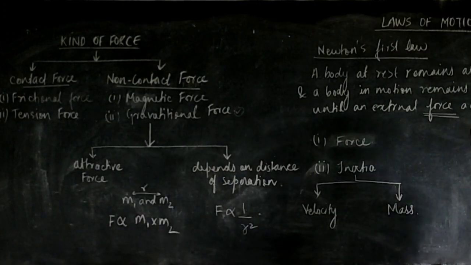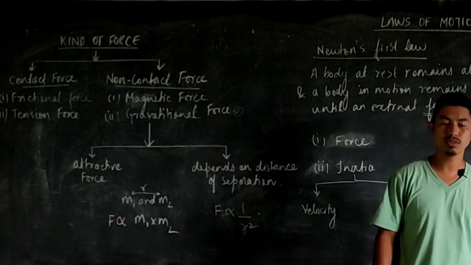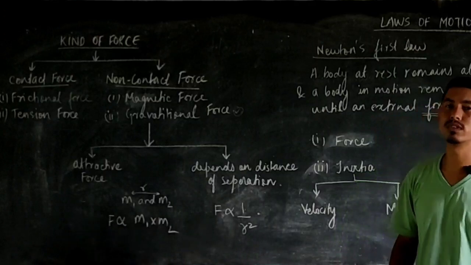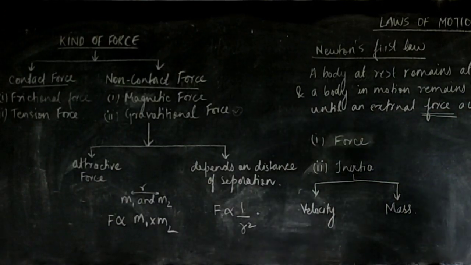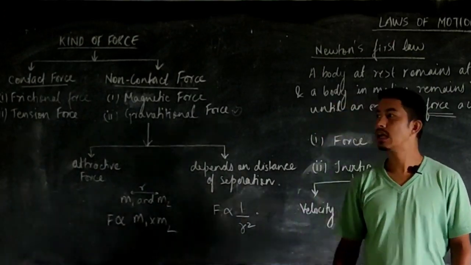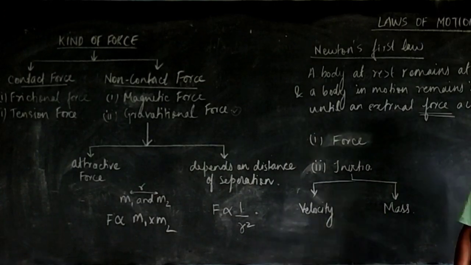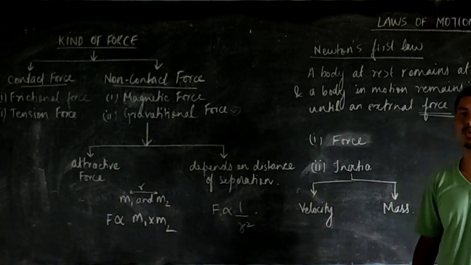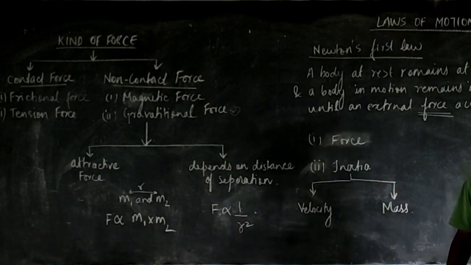Now we learn the first law of motion, also known as Newton's first law of motion. We know that a body always has two states: it can either be at rest or in motion. You must have noticed that a ball lying on the ground remains at rest. And if something is moving, it continuously moves until and unless you apply an external force to it.